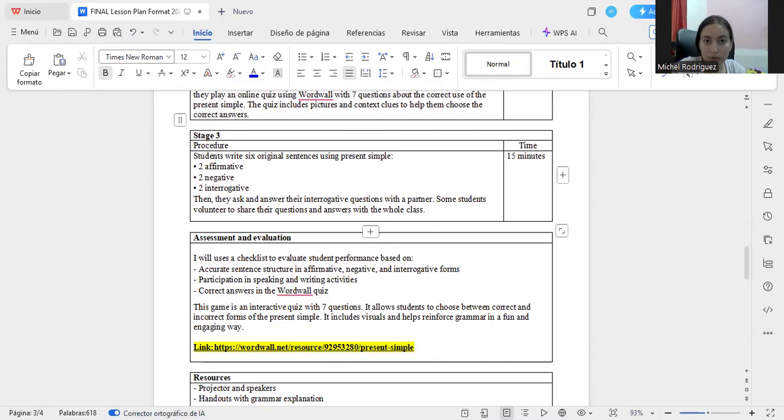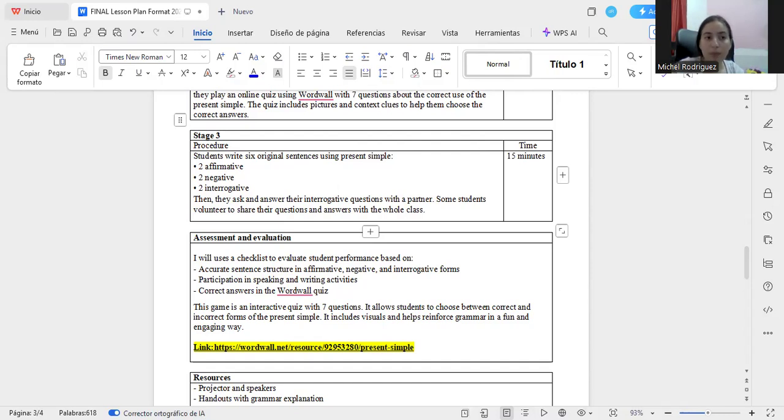They need to respond. So, for example, they need to read the sentence, and after that, they need to choose the correct answer. For example, I... so, what is I? So, don't. And we have 7 sentences. They have time to respond. They need to make sure what the context of the sentence is. They need to choose only one answer. So it is easy. The quiz is going to have affirmative, negative, and interrogative sentences because they need to practice.